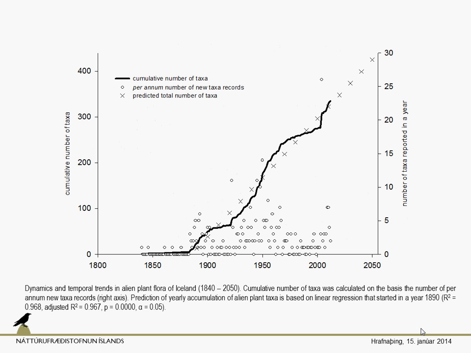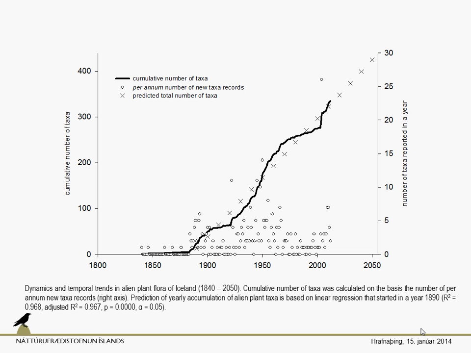Those are the results. Maybe I will start with explaining. The small dots here are annual counts of new taxa records in each year. This dark solid line is the cumulative number of taxa.